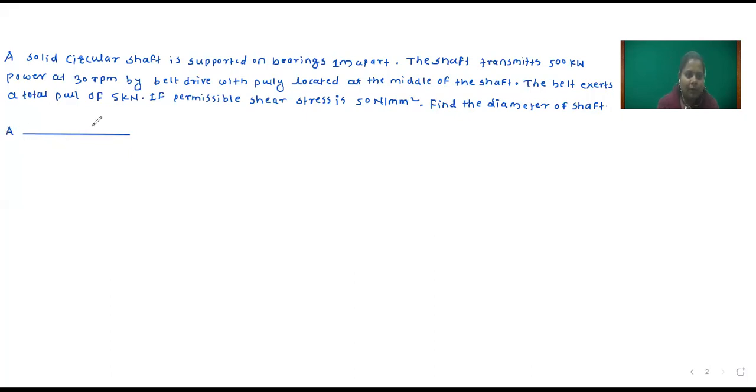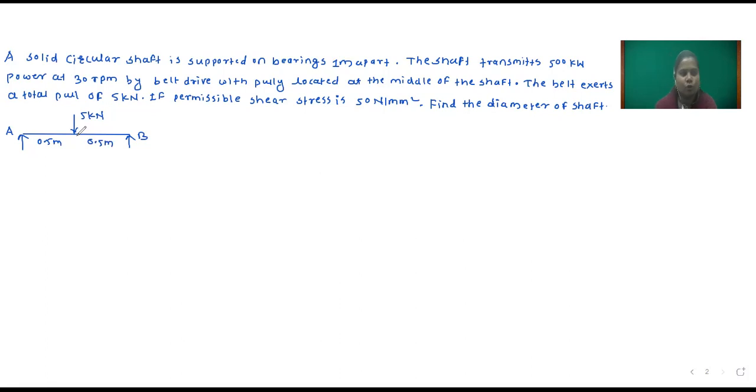Suppose this is point A, this is point B, shaft AB, and here the load is applied through a pulley, and the pulley is located at the center. So the total pull is 5 kilonewton, and due to this RA and RB will be generated, and since this pulley is located centrally, the distance is 0.5 meter here and 0.5 meter here.